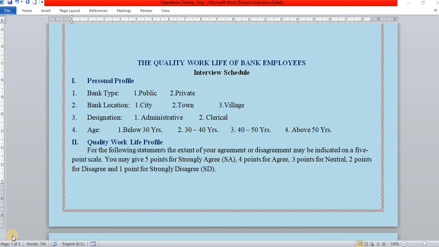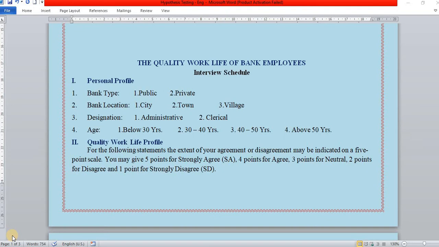Let us test the hypothesis with the following case study. The questionnaire is about the quality work life of bank employees. There are 4 personal profile variables: bank type, bank location, designation, age. Bank type is public and private, bank location city, town and village, designation administrative clerical, age below 30 years, between 30 and 40 years, between 40 and 50 years, and above 50 years.